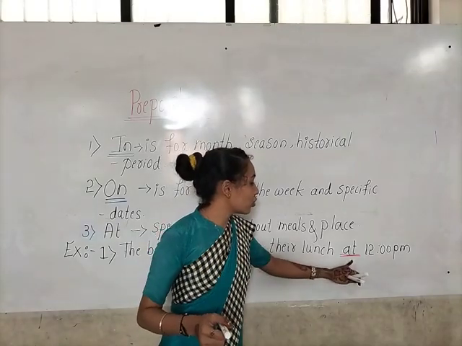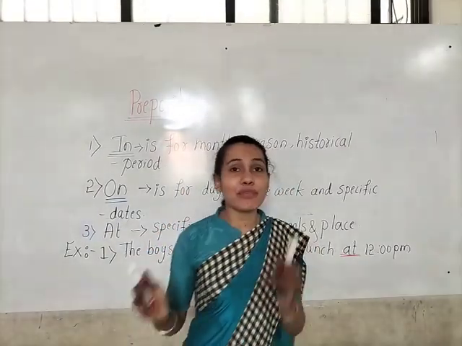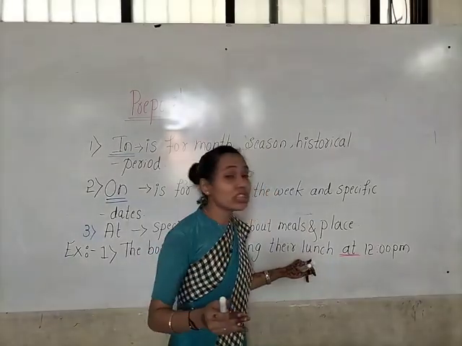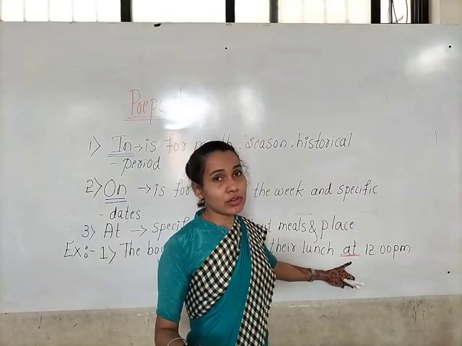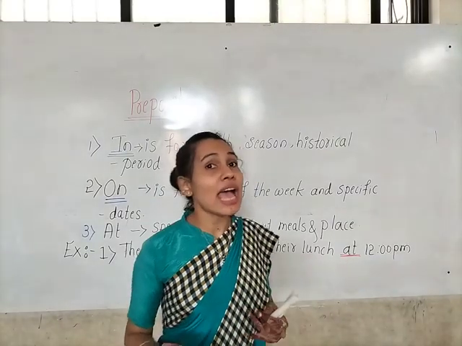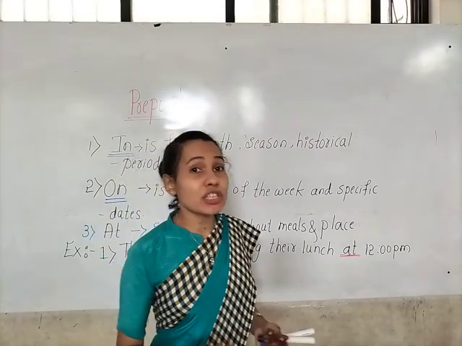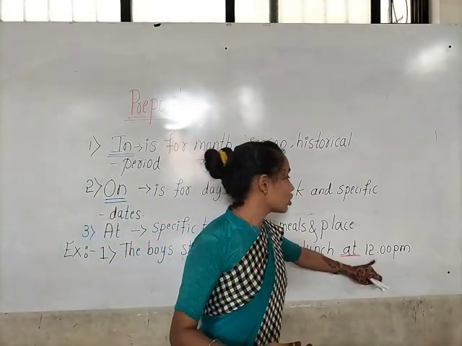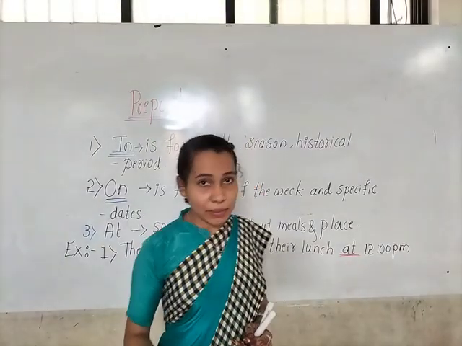Which preposition do we have to use, children? We have to use at because we are talking about a specific meal and a specific time.